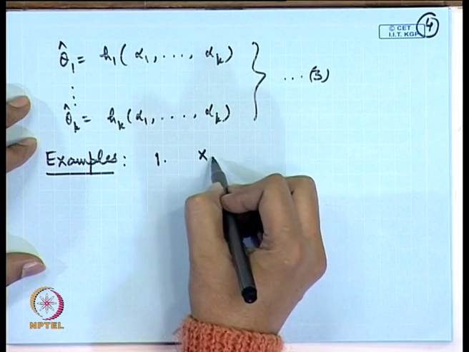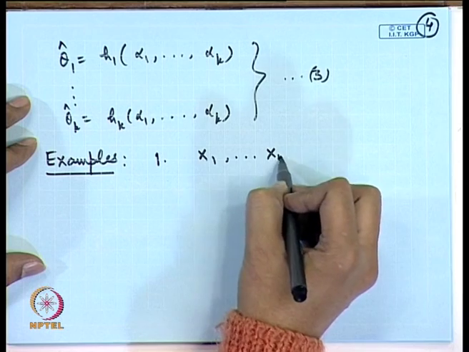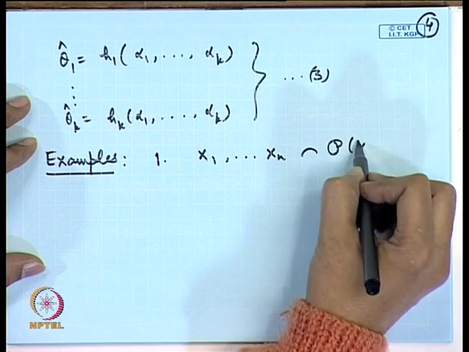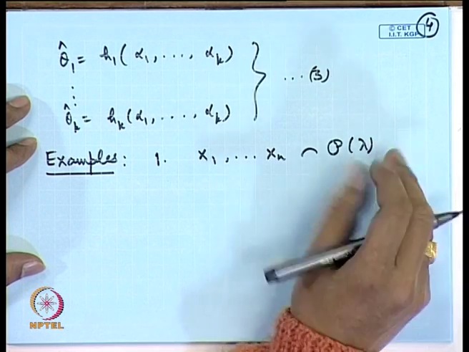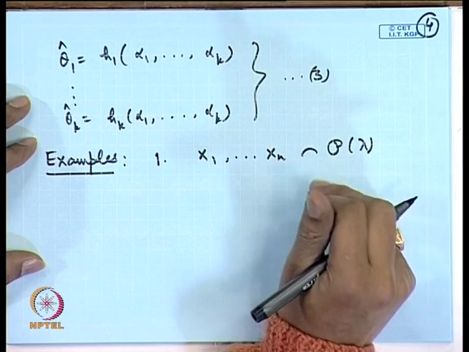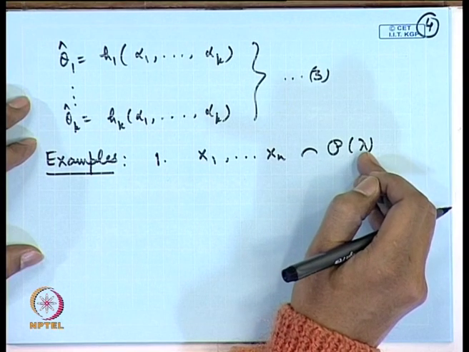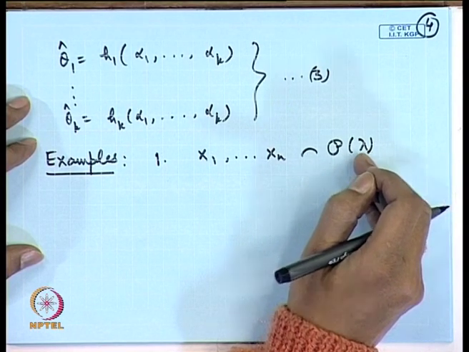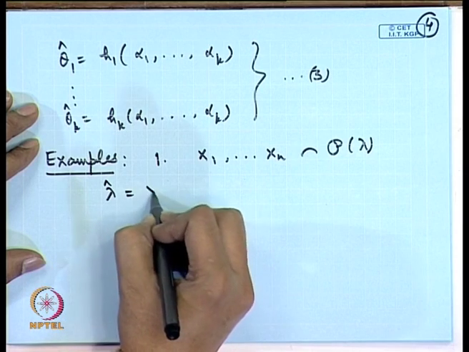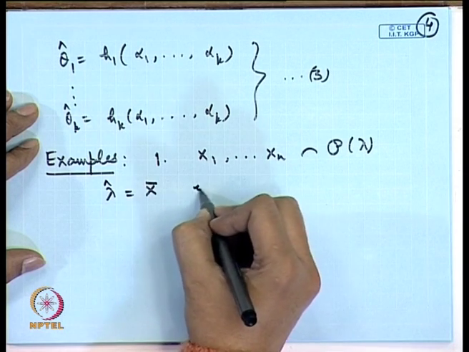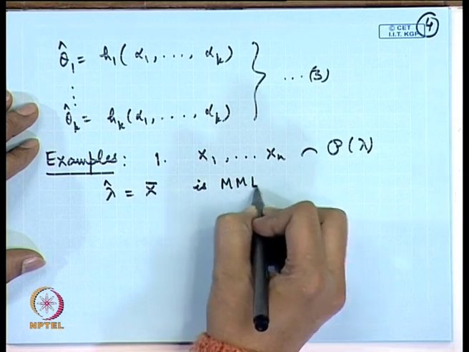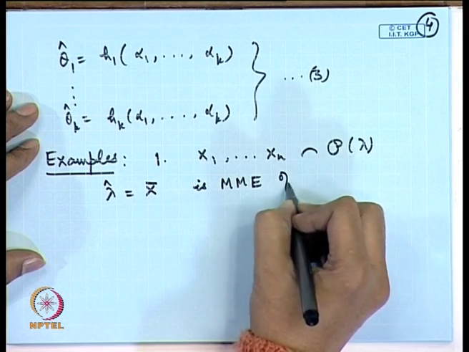The simplest one, for example, I may consider, say, X1, X2, ..., Xn following a Poisson lambda distribution. Now, this is a 1 parameter case. So, I need to take up only the first moment. Now, we know that the first moment of the Poisson distribution is lambda and the first sample moment is x bar. So, lambda hat is equal to x bar. So, this is the method of moments estimator of lambda.